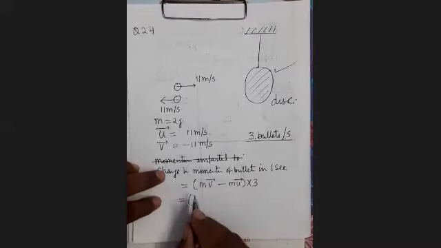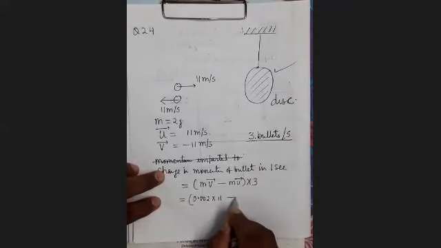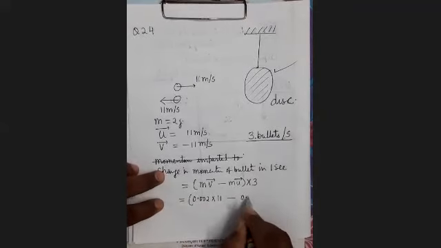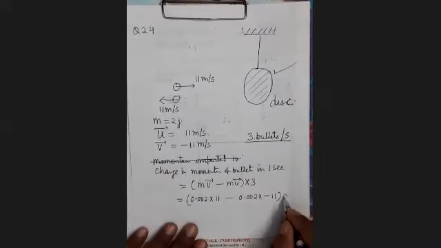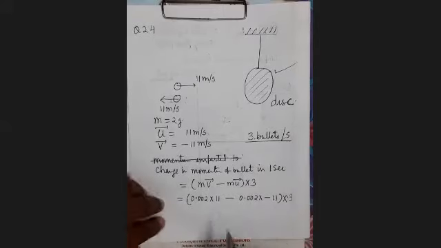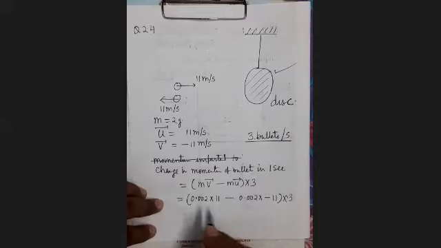So you find out what this will be. m is given 2 grams, that is 0.002, into 11 minus 0.002 into minus 11, into 3. When you simplify, minus minus is plus, so it will be 22. This is also 22.